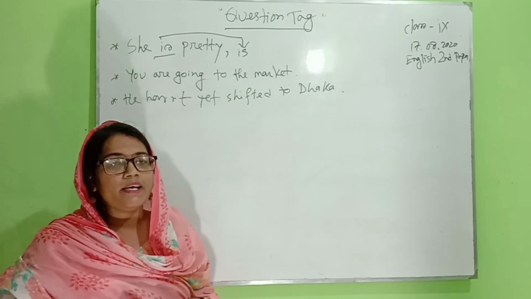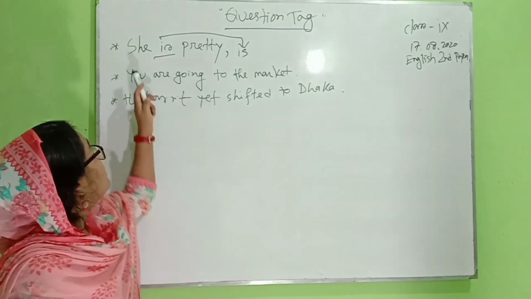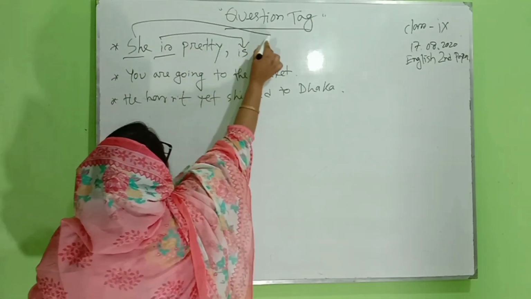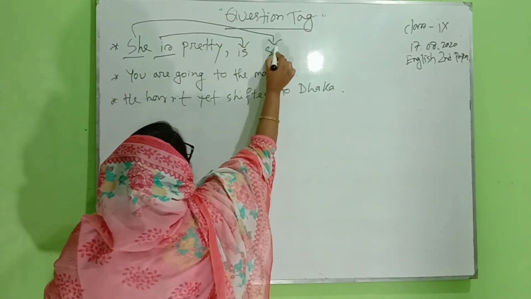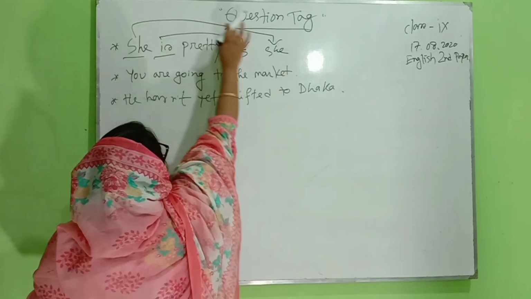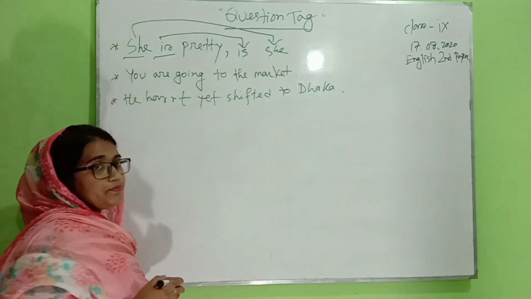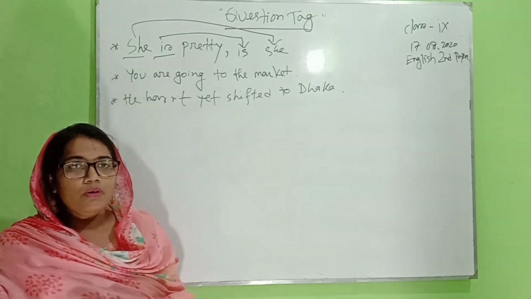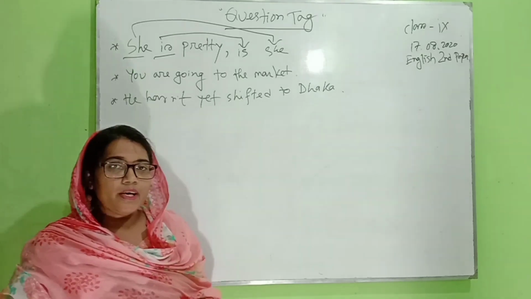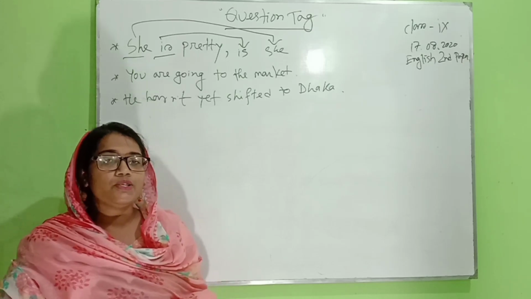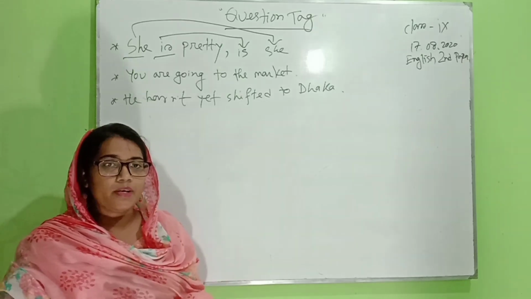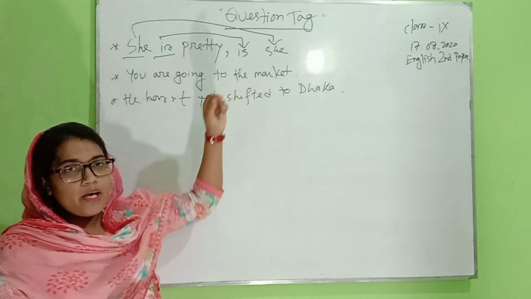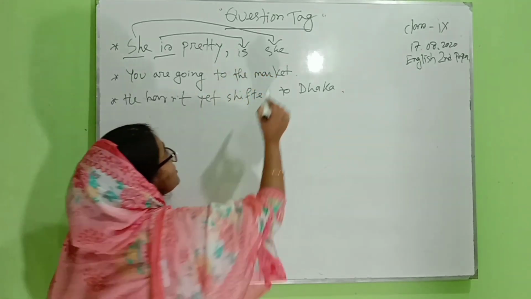The next thing that I am going to pick is this subject here, "she". This subject will go here as it is "she". So we use this "she" here, and these two parts will make my question tag. Okay, and at the end of the question tag I will always add a question mark.